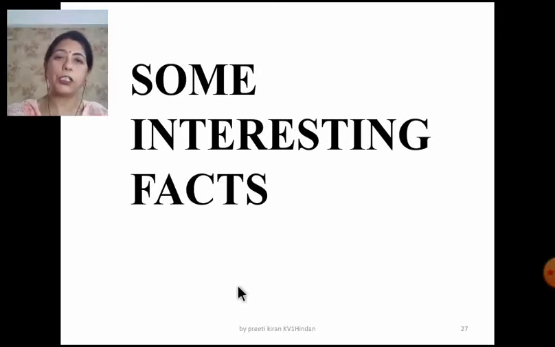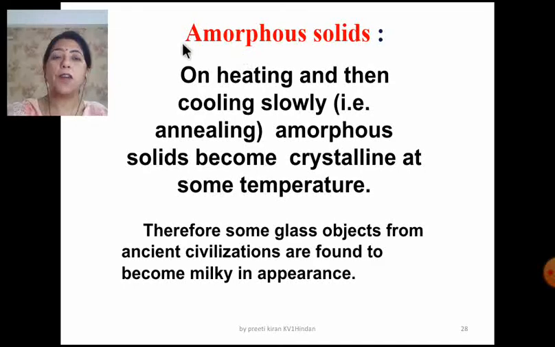Now let me share some interesting facts about the amorphous solids. On heating and then cooling slowly, which is known as annealing, the amorphous solids become crystalline at some temperature. And therefore, some glass objects from the ancient civilizations are found to become milky in appearance.